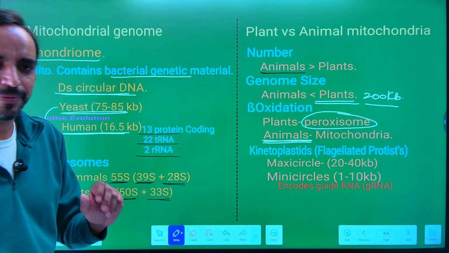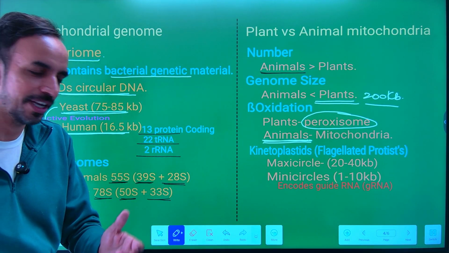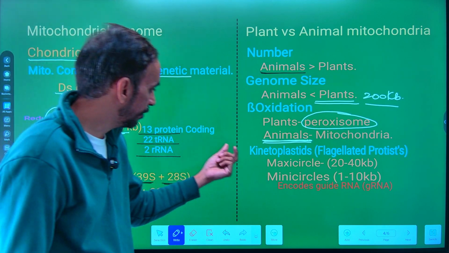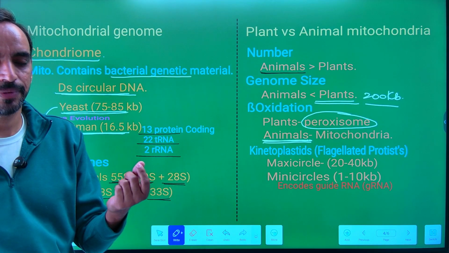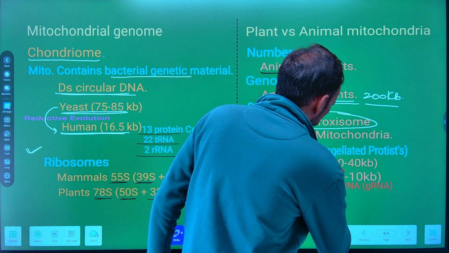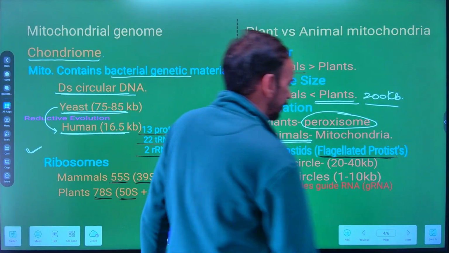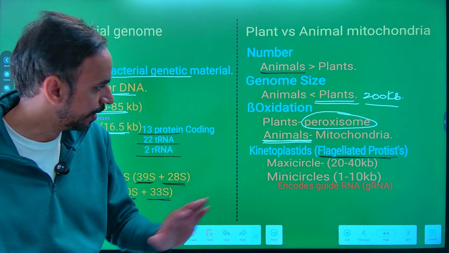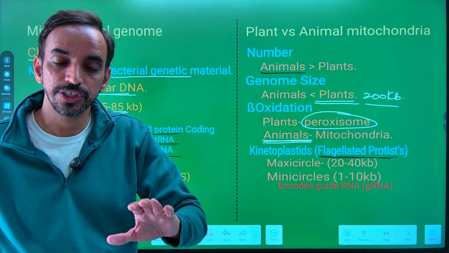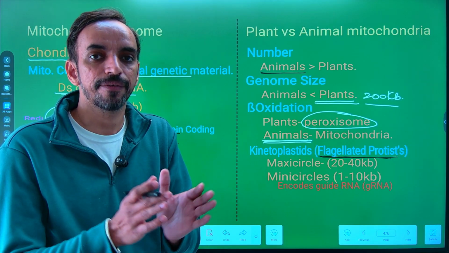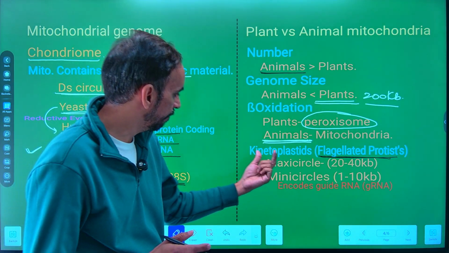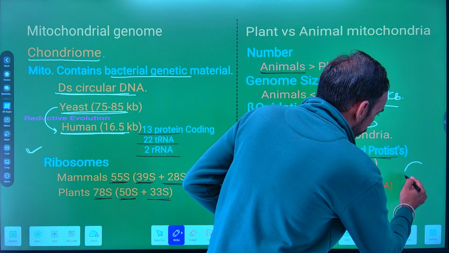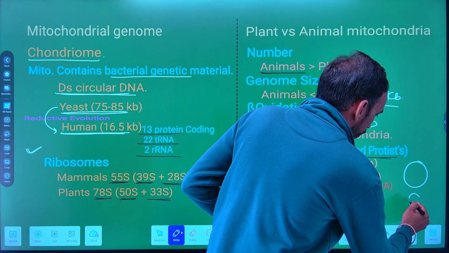Now, we have some exceptions, like exceptions are always there in the biological system, in the form of kinetoplastids. Now, these kinetoplastids are simply flagellated protists, है ना? These are the flagellated protists. And in the case of these flagellated protists, the mitochondrial genome will not remain in the intact form. It remains present in the form of maxi circles and mini circles. Like it remains present in the form of large circles and small circles.